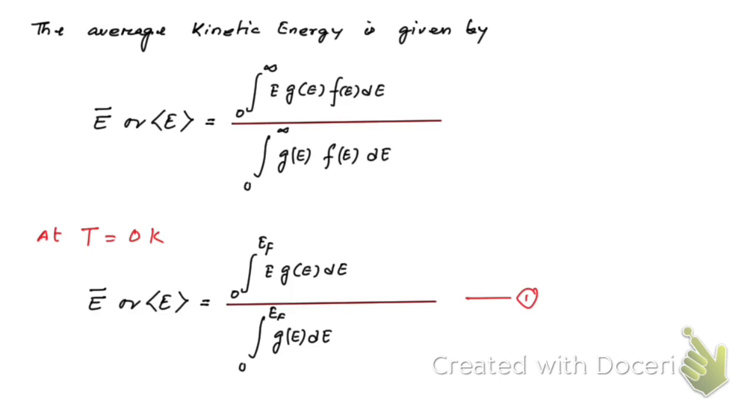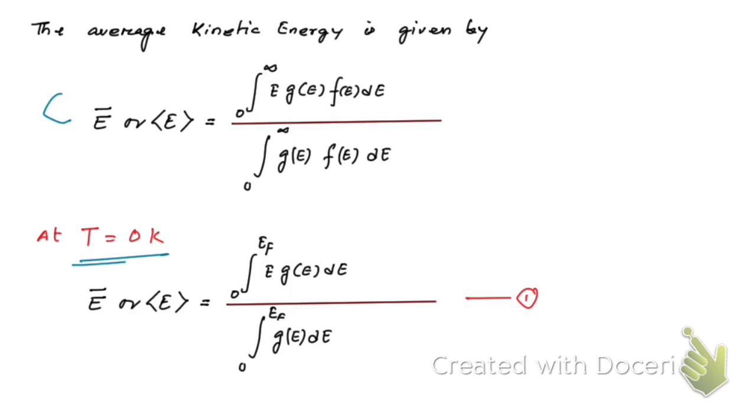The average kinetic energy can be calculated by dividing the integration from 0 to infinity of E g of E f of E dE by the integration of g of E f of E dE, okay?